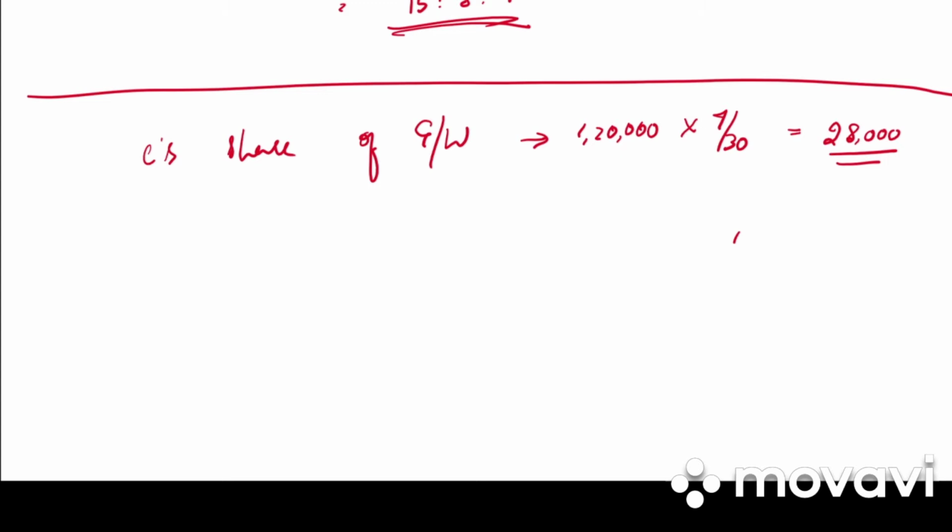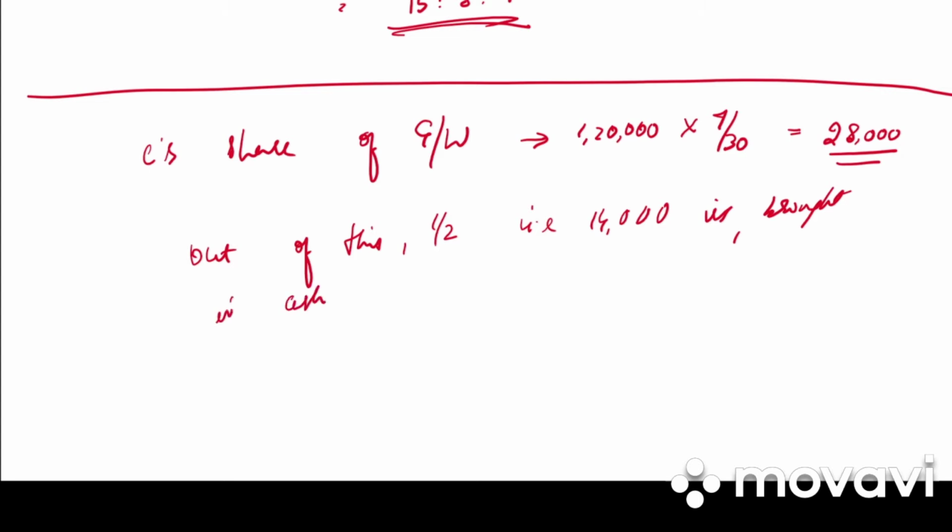So write down, out of this, 14,000 is brought in cash and remaining 14,000 is not brought in cash.